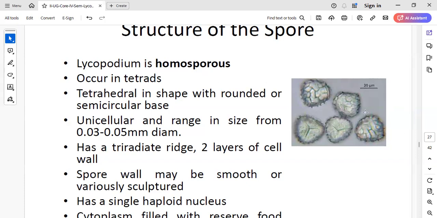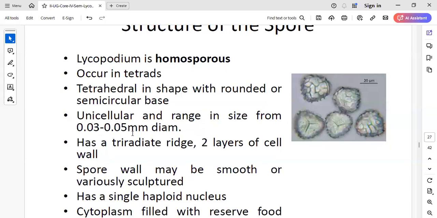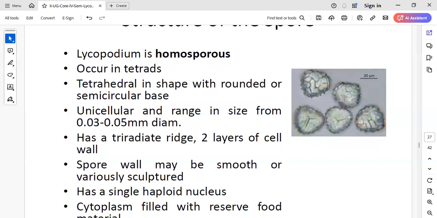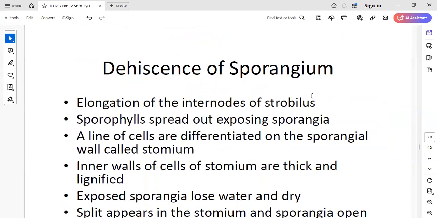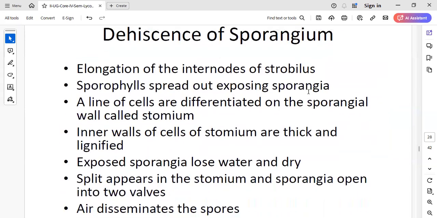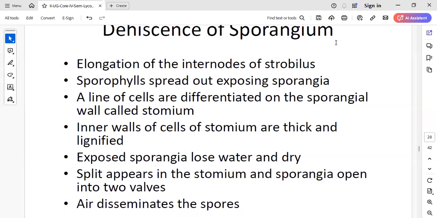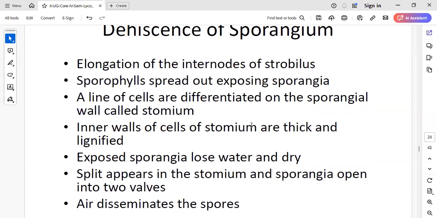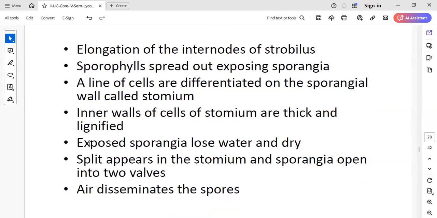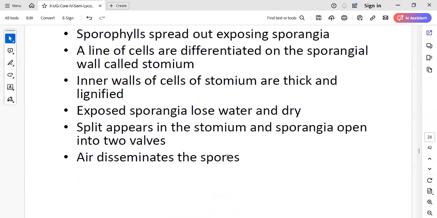Spores occur in tetrads and they are unicellular. They are very, very small, 0.03 to 0.05 mm in diameter. We can see the presence of a triradiate mark in the center and a single nucleus with reserve food material. Now, when the sporangium matures, it breaks down and all the spores are exposed. They are released, take up water, and move into the air.